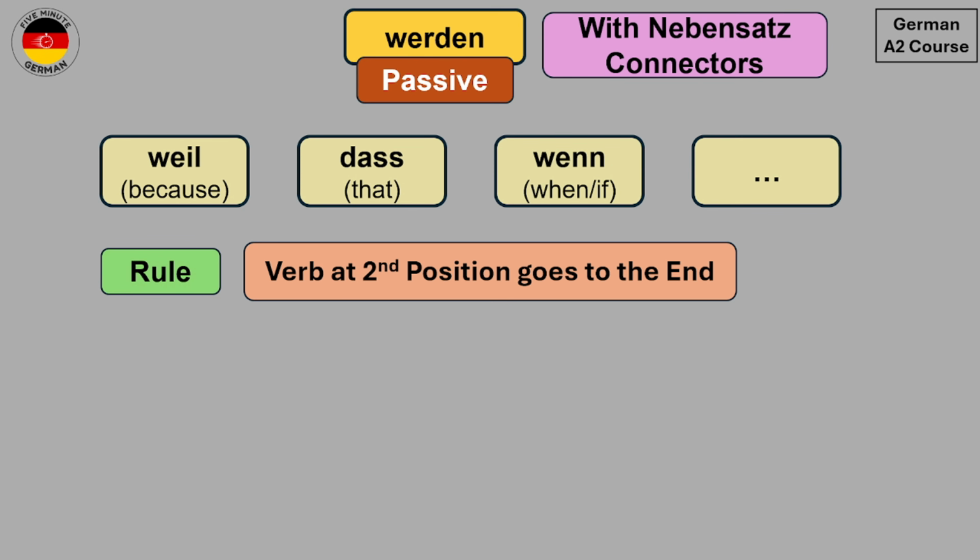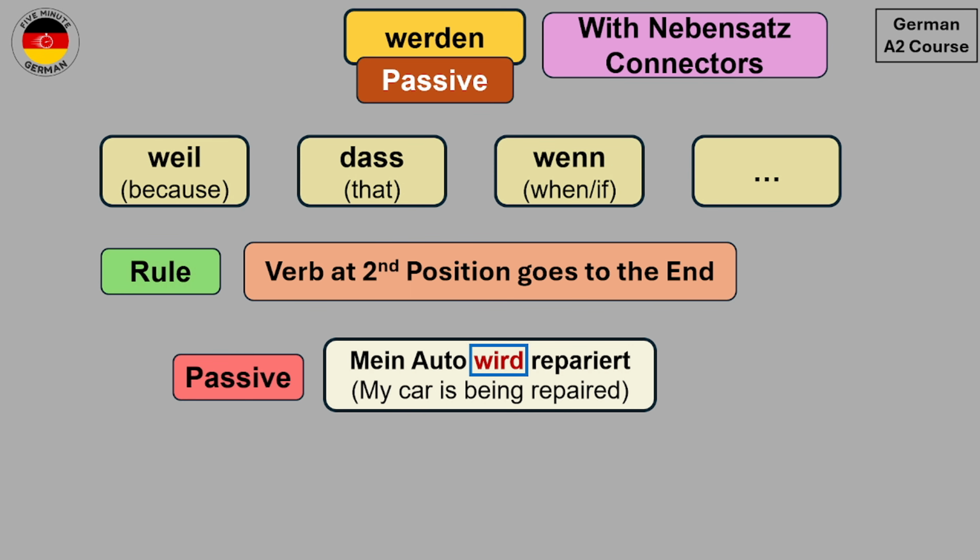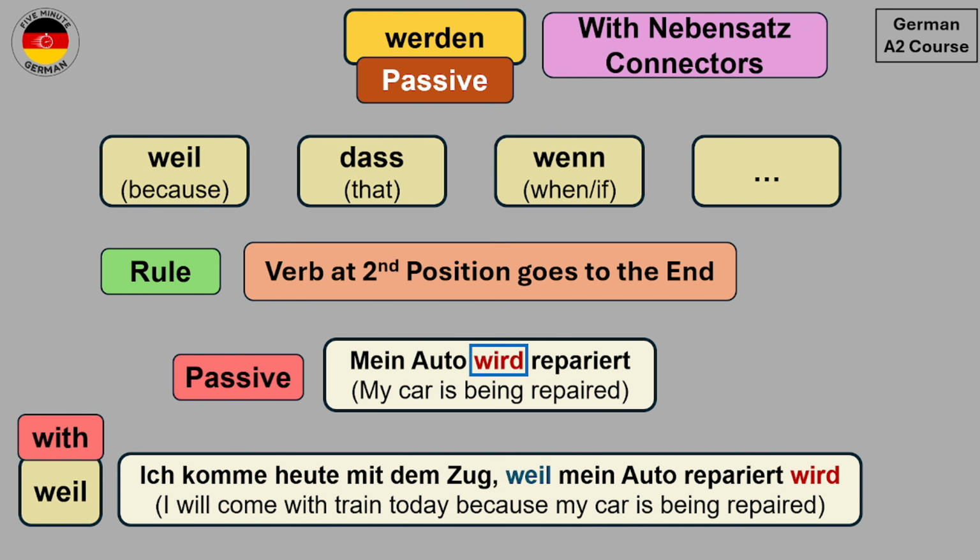Now if we have a sentence in passive, which is Mein Auto wird repariert, my car is being repaired, and we want to write this sentence with weil, then we can write it as Ich komme heute mit dem Zug, weil mein Auto repariert wird. I will come by train today because my car is being repaired. Now you see that in this sentence we have used weil in the Nebensatz. That's why the verb wird goes to the last position.